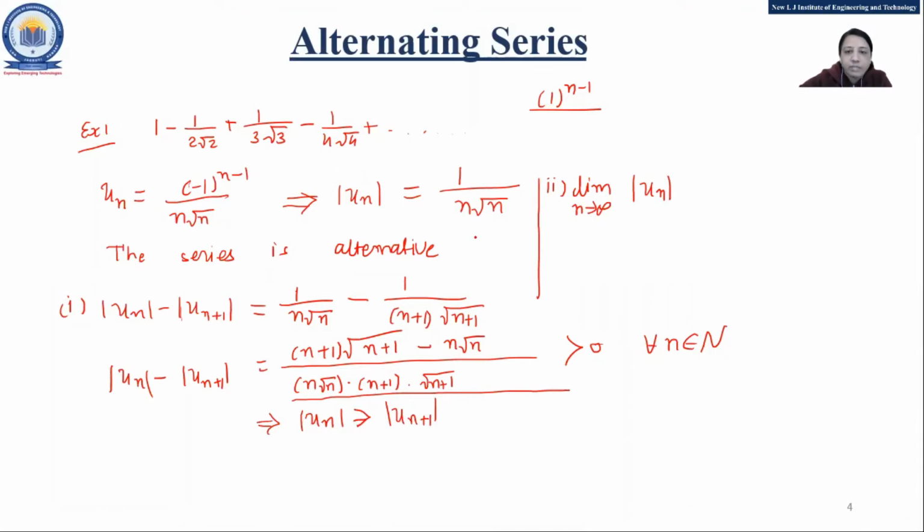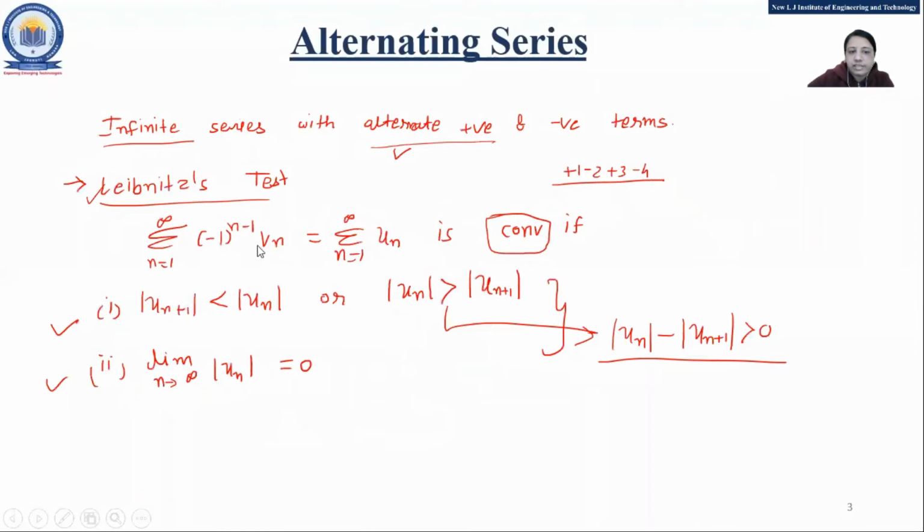This is 1 upon n root n, right? So just apply the limit over there. Limit n tends to infinity 1 upon n root n. So what is the answer for this? Yes, just apply the limit concept here, that is 1 upon infinity. So the answer you will get is 0. Fine. So just recheck this one.